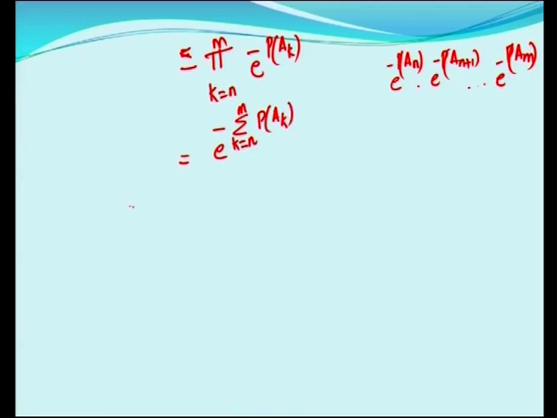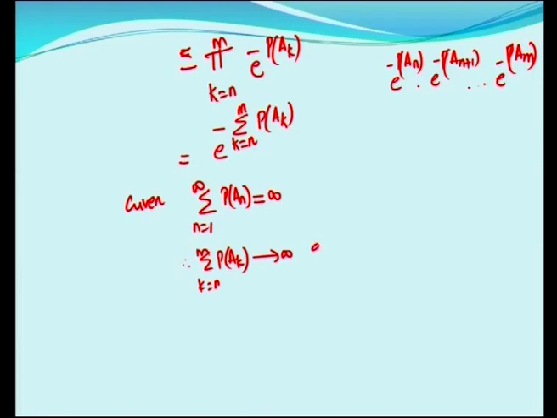Okay, and what is given? Summation N is equal to 1 to infinity P of AN is equal to infinity, and this being the partial sums also will tend to infinity. Therefore, summation K is equal to N to M P of AK will tend to infinity as M tends to infinity.